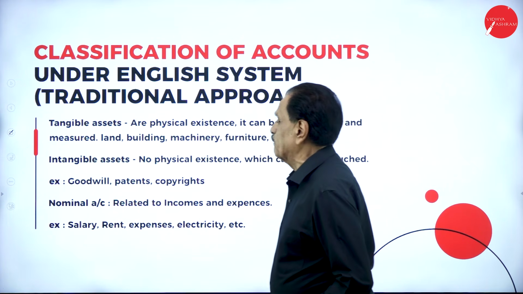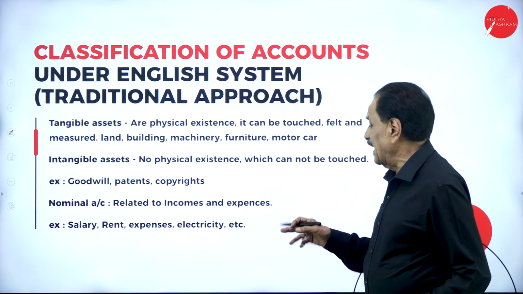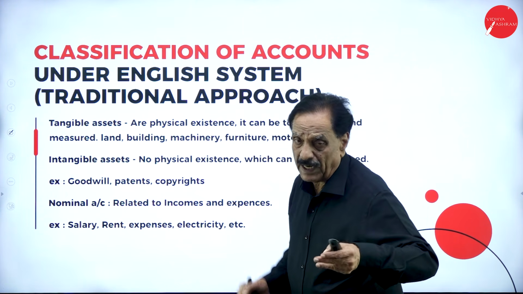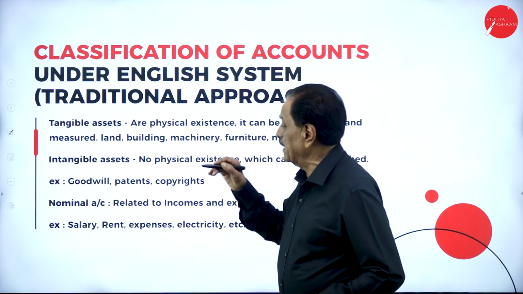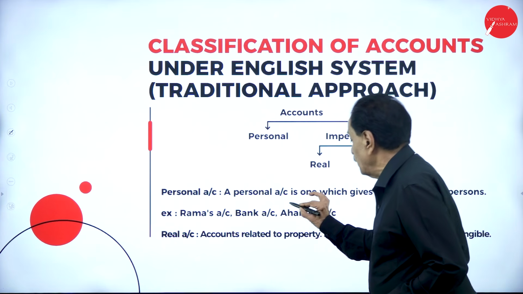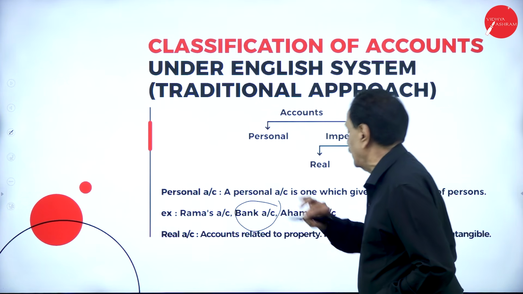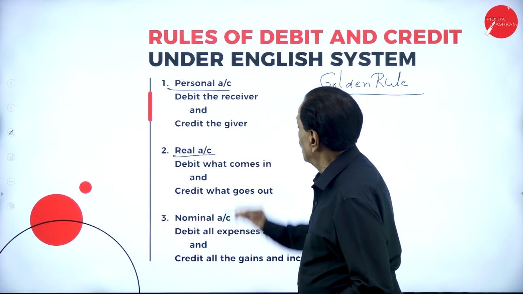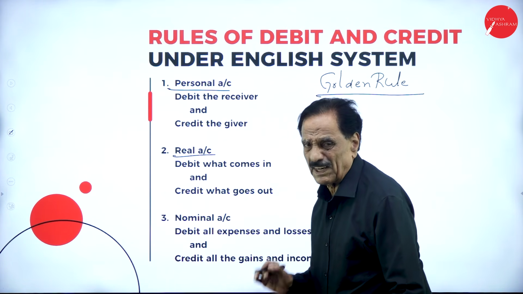Goodwill, patents and copyrights are intangible assets. Nominal account is related to incomes and expenses, here meaning salary paid, salary received, rent paid, rent received. For example, bank is also a personal account. Real account, property. Nominal account. These rules you have to remember very, very well.